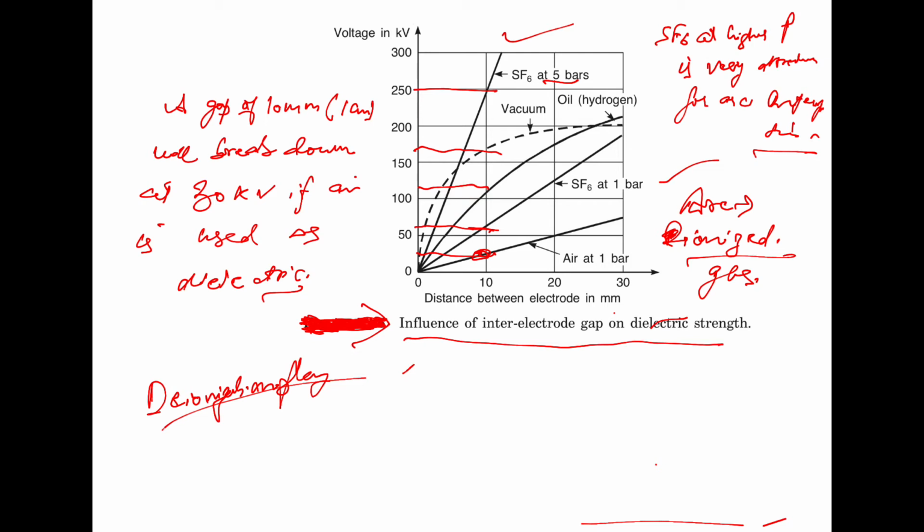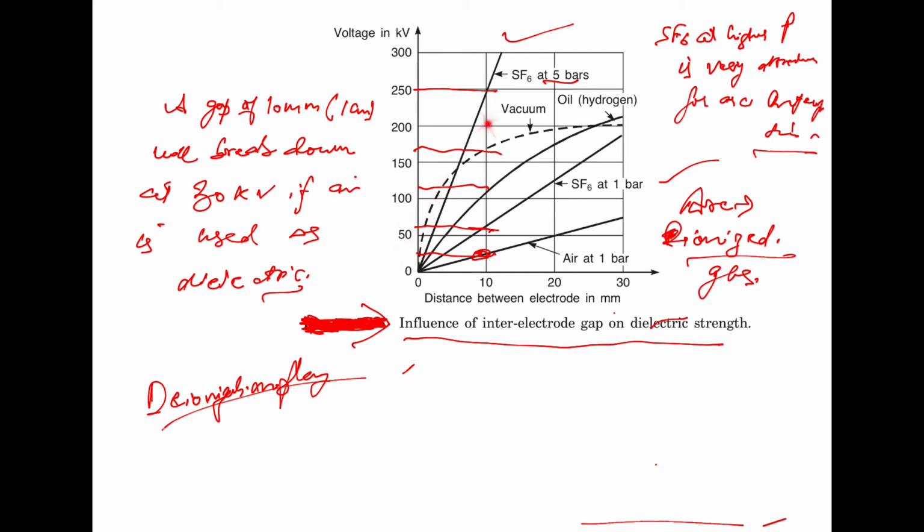Now, if vacuum is used as a dielectric, as you see on this dotted line, then for the same gap it will still have a higher breakdown strength, about 170 kV.